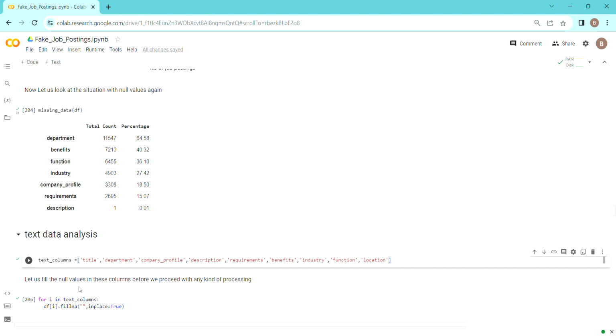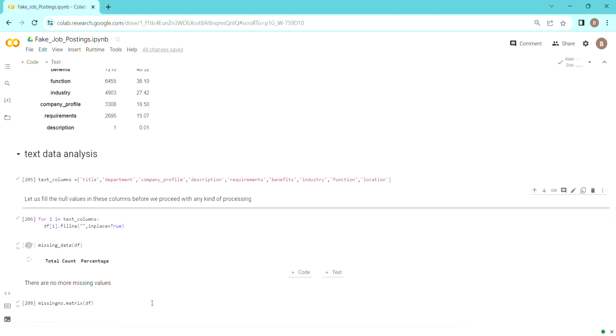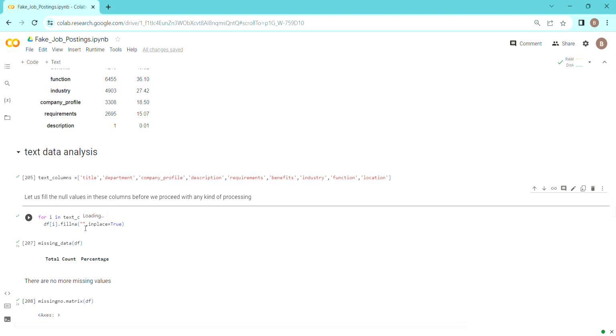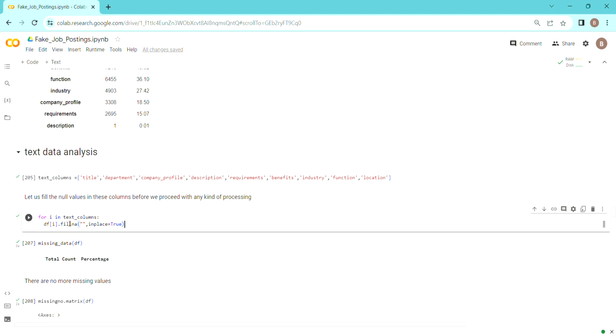Here the text columns that I am going to concatenate later are title, department, company profile, description, requirements, benefits, industry, and function. All of these I am going to first tackle for null values. I have used the code: for i in text columns, df[i].fillna, and I have replaced them with empty strings. One disclaimer: you can use a space here also, but it's up to you what you want to do.